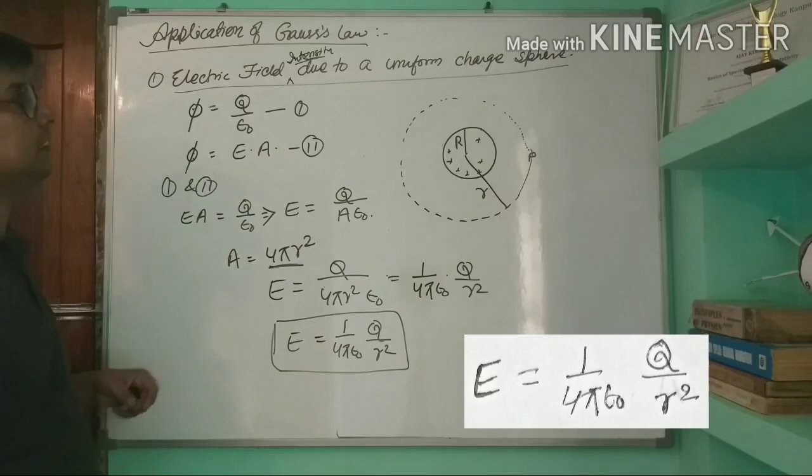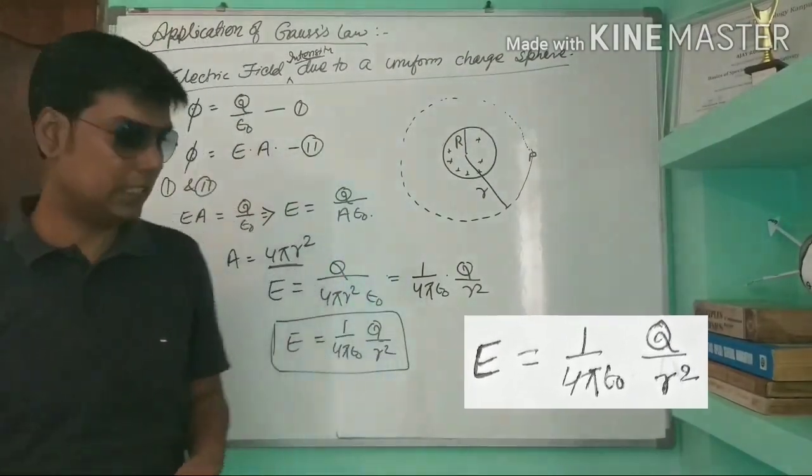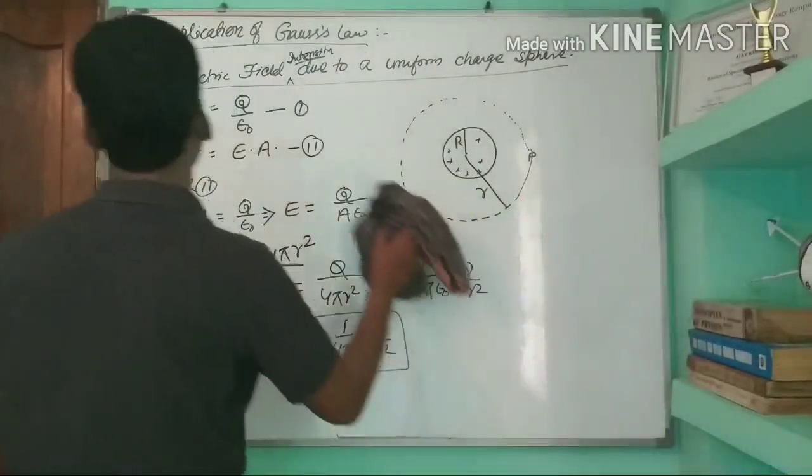Now we will see the electric field intensity due to a uniformly charged conductor.